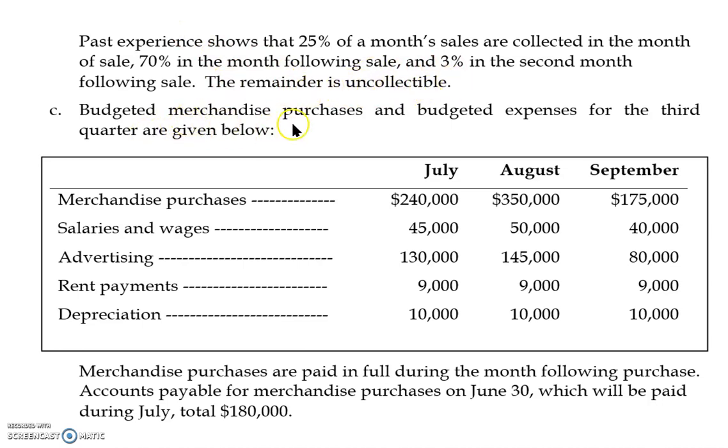We have budgeted merchandise purchases and budgeted expenses for the third quarter as given in the table for July, August and September.